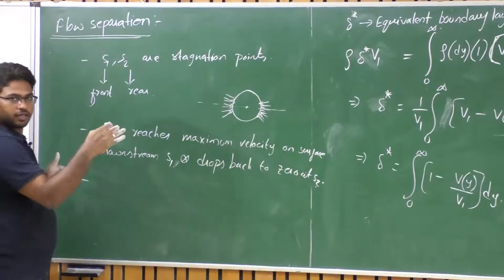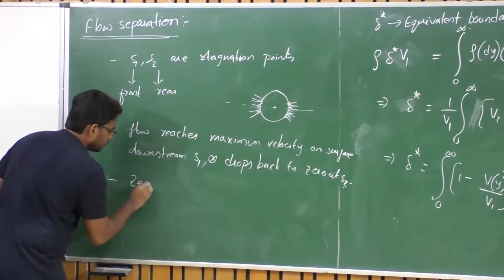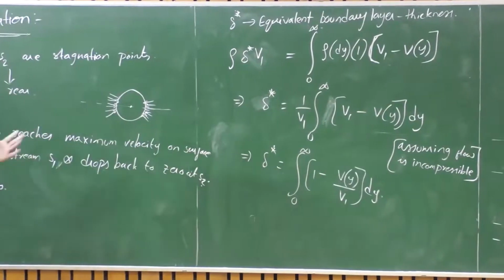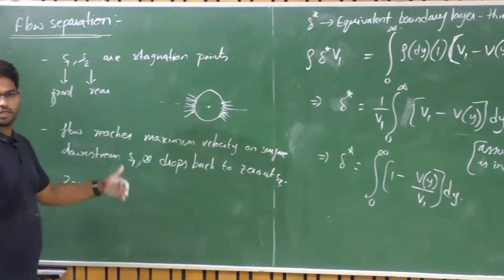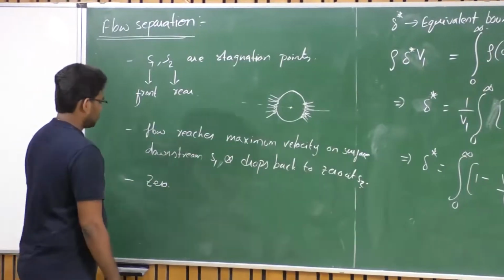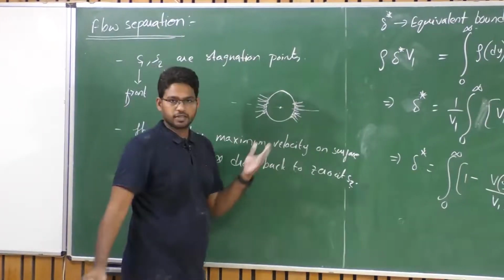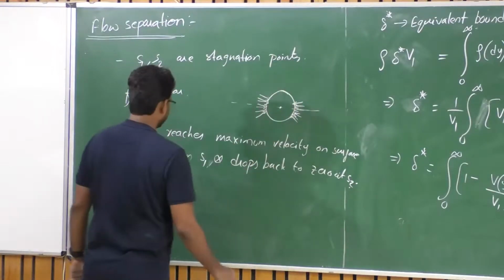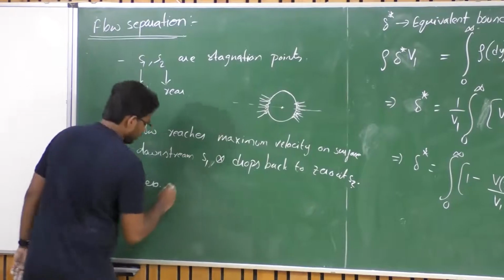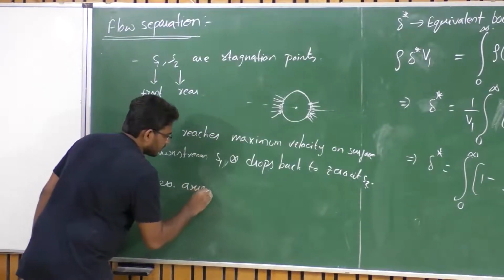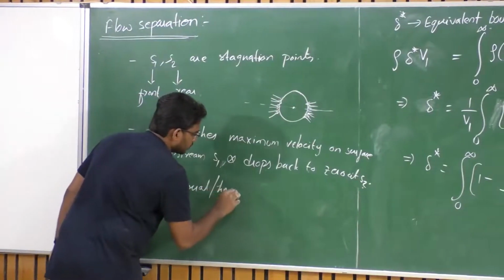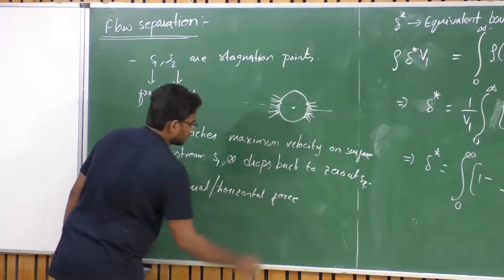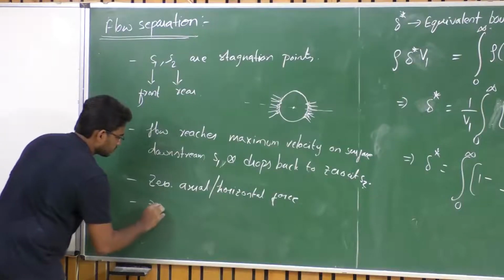I'm trying not to use the words drag and lift for the time being. We'll soon define them, and then we can start using them. Till then, let me talk in terms of axial force and vertical force. So 0 horizontal force here.